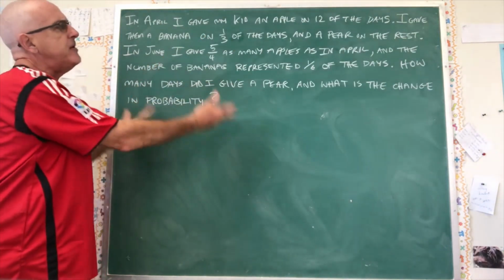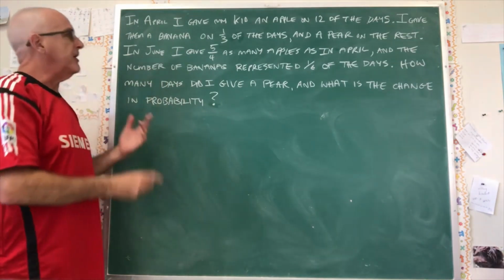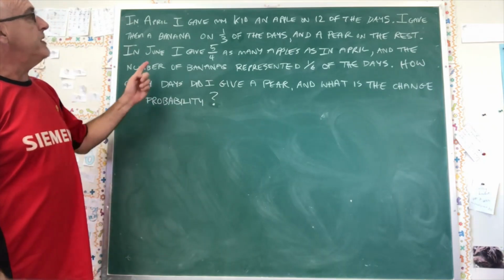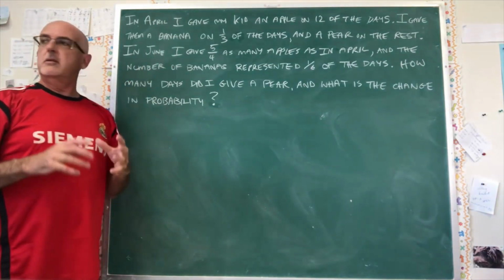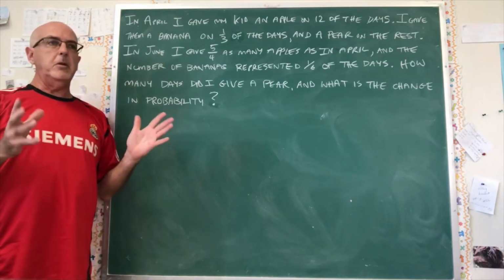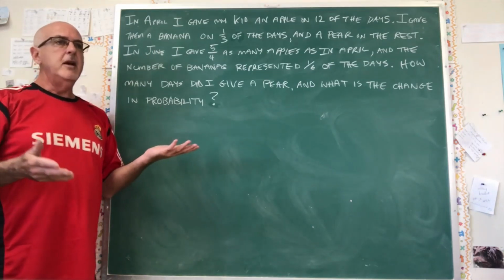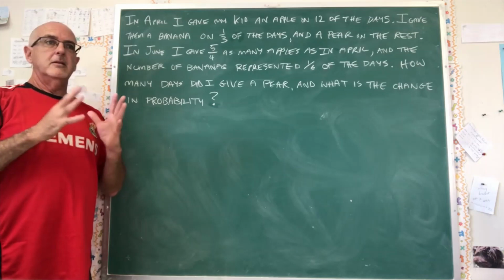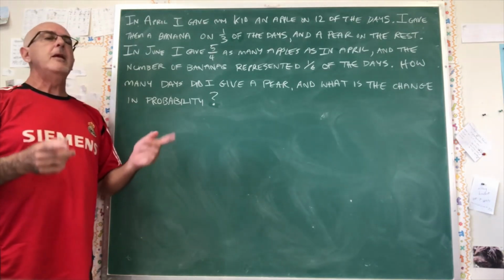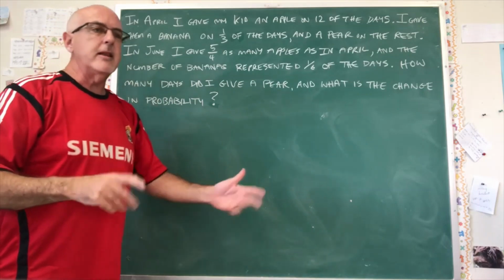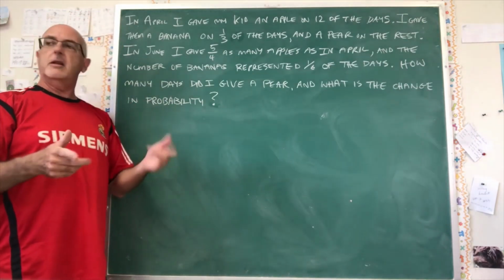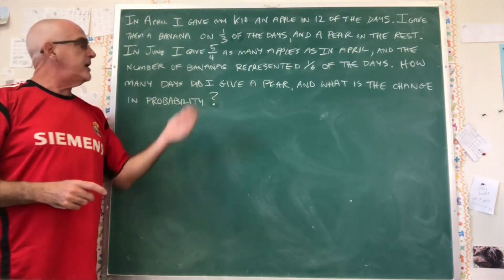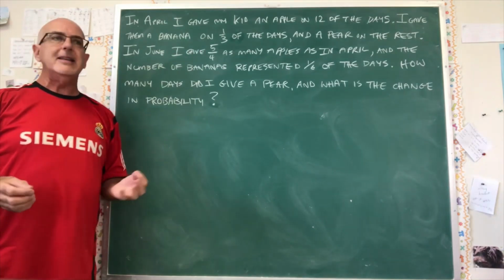What else is different between this and the heavy traffic, light traffic question? There's a couple of very big differences. One of those differences is we're now in days in a month. If we're going to do favorable over total, we have to do days in the month. But notice which months I use, April and June. With the bridge traffic question, we started with an hour and then it changed to 65 minutes. And that was one of the things that created difficulty. But in this one, we're starting with April, which is 30 days, and then it changes to June, which is also 30 days. Didn't change it this time.